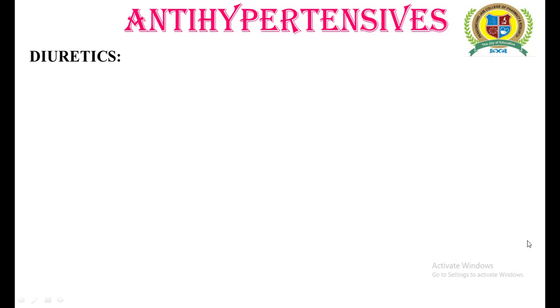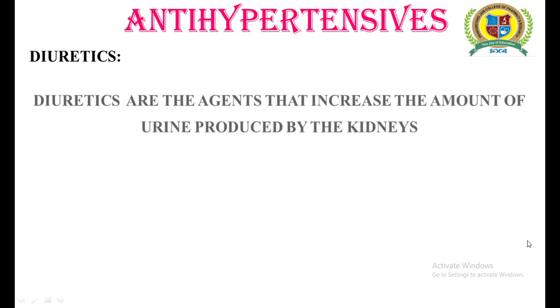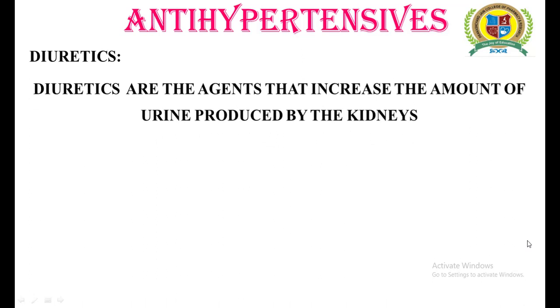So what should be the diuretics? It can be well understood with a simple definition. Diuretics are the agents that increase the amount of urine produced by the kidneys. This is a very simple definition from which we get a clear idea that these agents are responsible for increasing the urine volume formed by the kidneys.